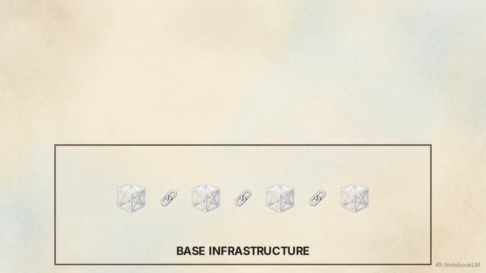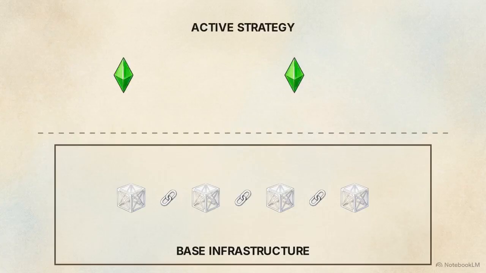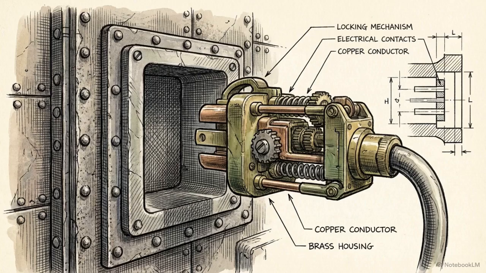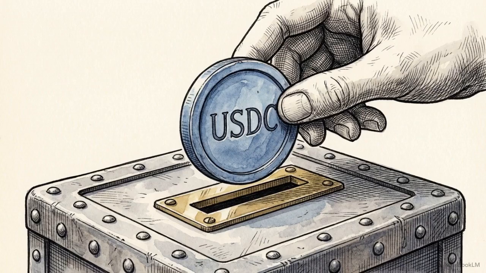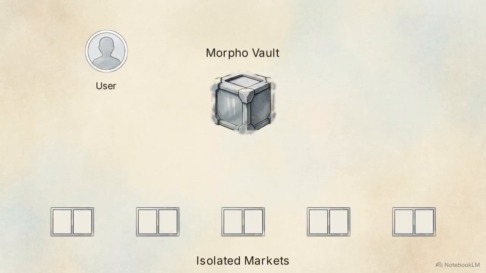Morpho separates the base infrastructure of lending from the active strategy of risk management. Expert analysts can build highly tailored risk profiles, and users can simply plug into them. The user journey begins by depositing a base asset, like USDC, into a specific curated vault that matches their personal risk tolerance. Upon deposit, the user instantly receives vault shares.